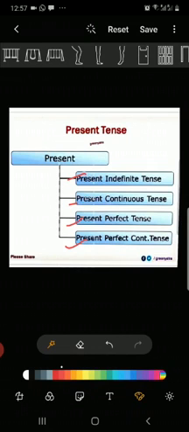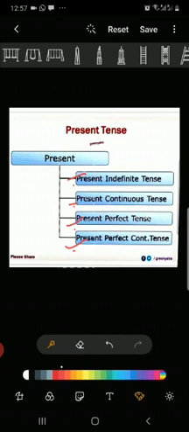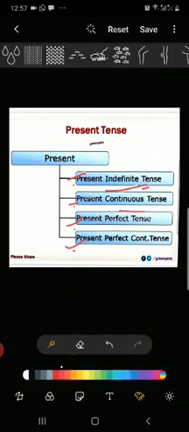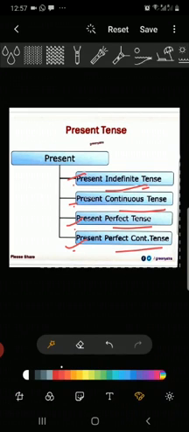One thing is common in all these types. The types begin from the word present. You can say present is here, and in four parts you can say present. If you separate present, then indefinite tense, continuous tense, perfect tense, and perfect continuous tense. Actually, these are the parts of present tense.